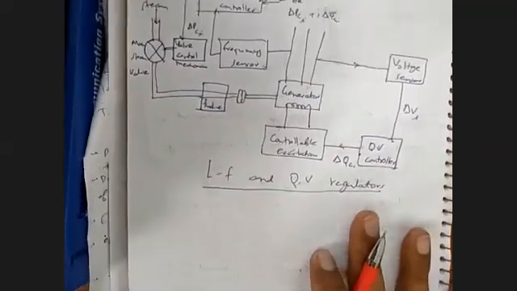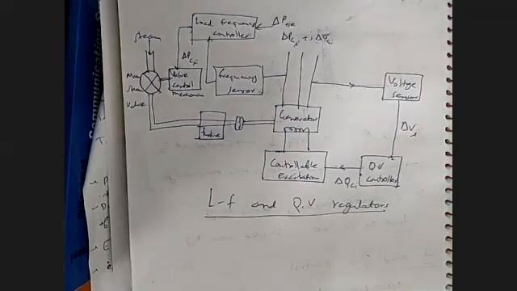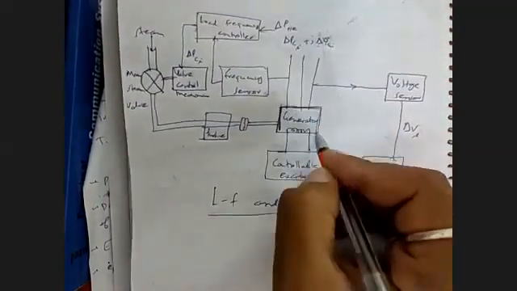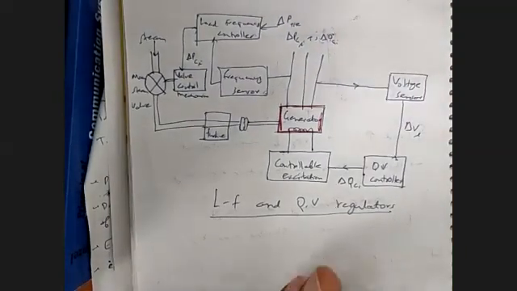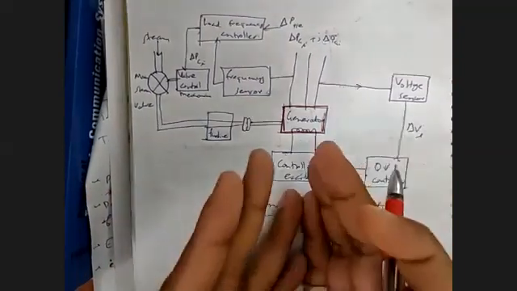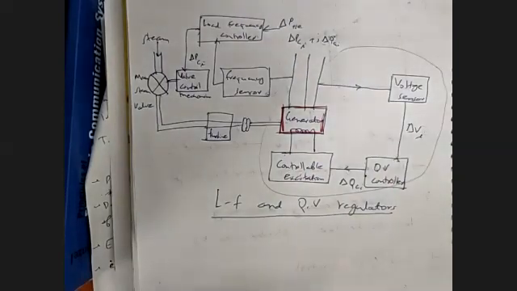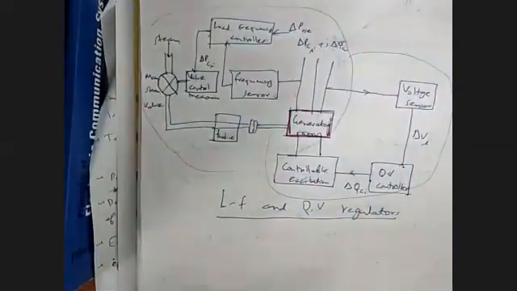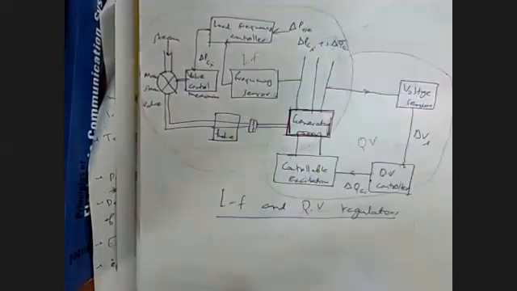This is the basic diagram for load frequency and QV control. This is the basic generator which we want to control. As you can see, we have two parts of this control. This is your QV control, and this is your load frequency control.